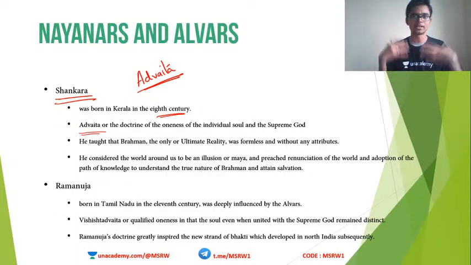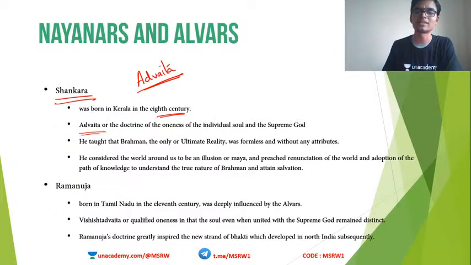Jivatma is the soul within us, and Paramatma is the universal soul, which is God. So Jivatma and Paramatma are one and the same. That is what Shankaracharya said in his concept of Advaita. And he taught that Brahman, the only ultimate reality, was formless and without any attributes. So, Nirguna.